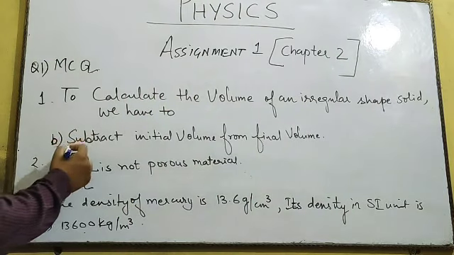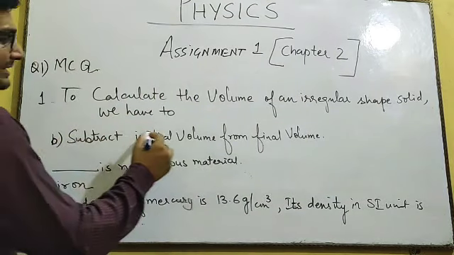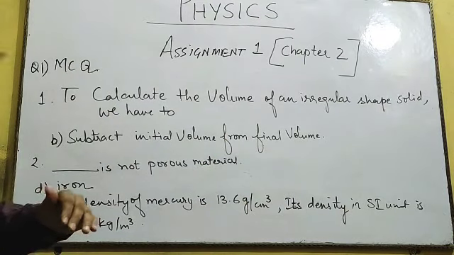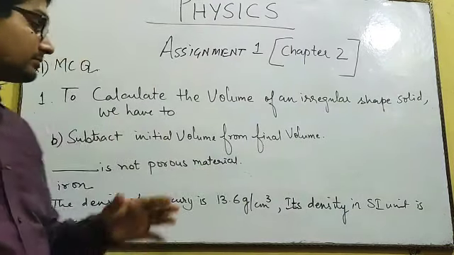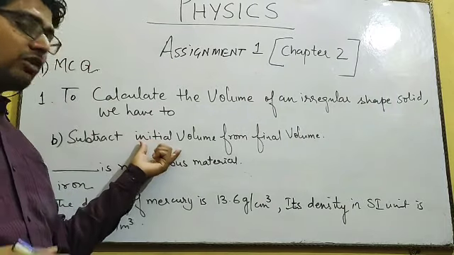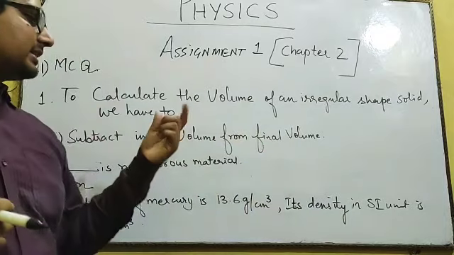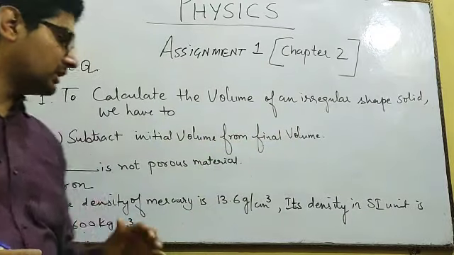So the correct answer is subtract initial volume from final volume. Many people were writing final volume from initial volume. No, you will subtract the initial volume, the starting volume, from the final volume.